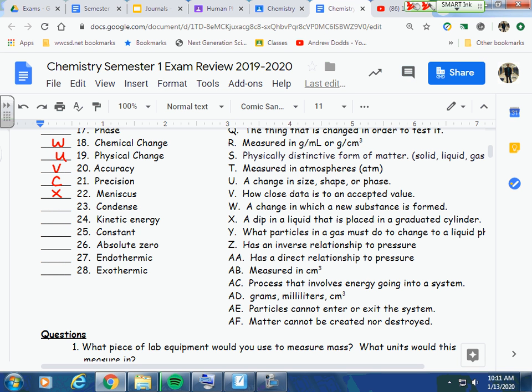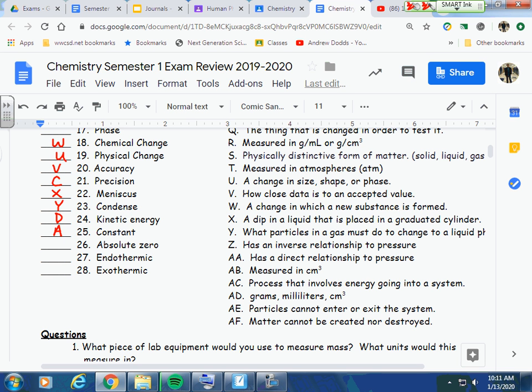Number 23, in order for a gas to become a liquid, it's going to have to condense. So 23 is Y. 24, kinetic energy would be D. That's moving energy. 25, constant is A. Constants are the things that do not change.